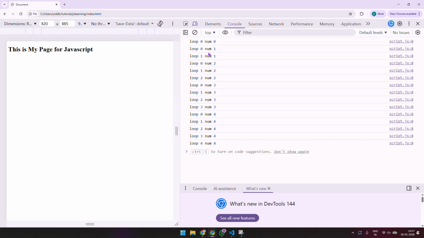So we are seeing this: loop 0 num 0, loop 0 num 1, and then loop 1 num 1, loop 0 num 2. Correct. So yeah, that's what we saw, right?